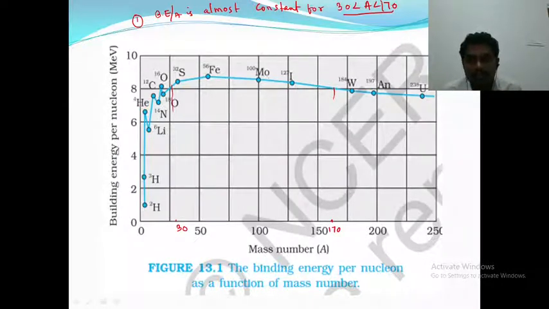The second observation is that iron has the maximum binding energy.